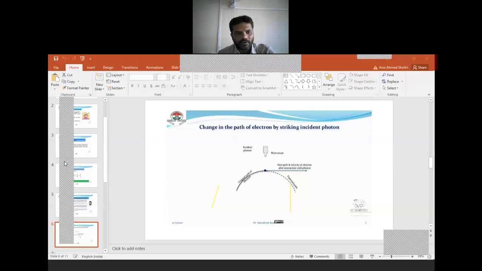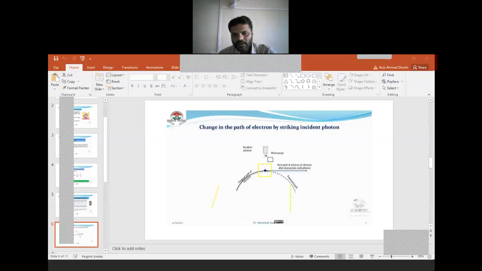This electron is going from here to here, here to here, in this way moving in a specific path or orbit. When the light is incident on that electron, we can look at the electron by means of this microscope, by the help of its light.